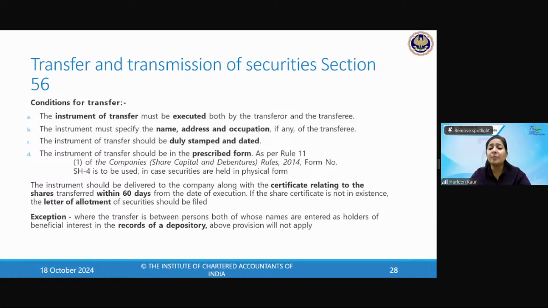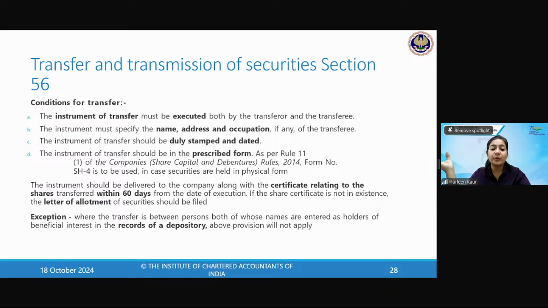Now, the instrument shall be delivered to the company along with the certificate within 60 days from the date of execution. So within how many days, children? The instrument shall be given to the company in 60 days from the date of execution. And if the share certificate is not in existence, the letter of allotment of securities shall be filed. So if a share certificate is there, within 60 days it has to be filed, and otherwise you have to file the letter of allotment.